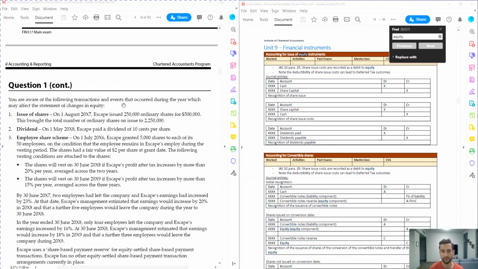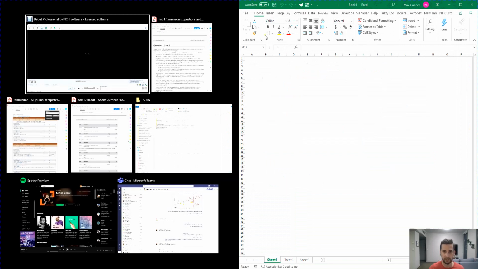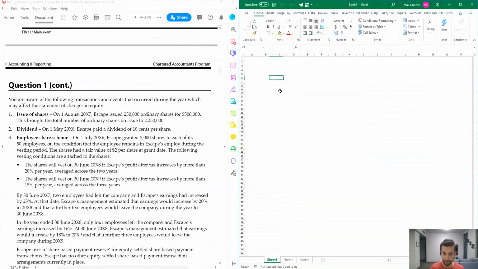So I'm then going to scroll down to Unit 9, Financial Instruments, and it's got our journals right there that we need. Now, granted, this is a pretty easy one to start off with. You might not need the exam Bible for this one. You can just use your knowledge of accounting to know that the journal entry for issuing capital should just be debit cash, credit share capital.